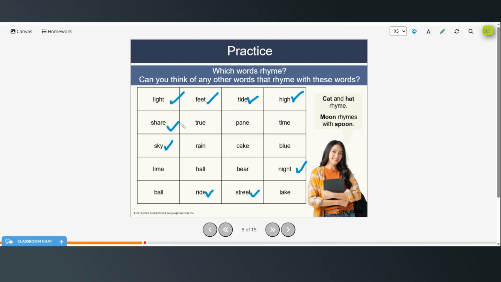So share and bear. It's another pair where they're not spelled the same, but they still do rhyme. True and blue. Pain and rain. Time and lime. Cake and lake, and hall and ball.